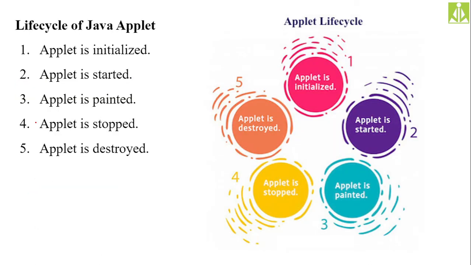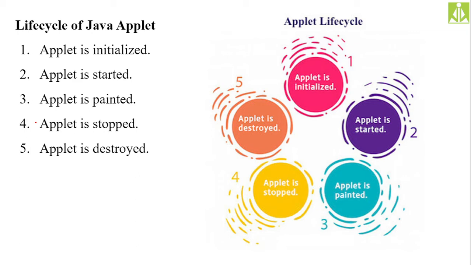So the life cycle of your applet, we have many different stages or phases in the applet life cycle. I mean, when you are creating an applet, it goes along with these stages. Okay, first it will enter into the initialized state, then it will get started, then it will get painted. I mean, whatever output you want to give from an applet, with the help of painting only we will give.